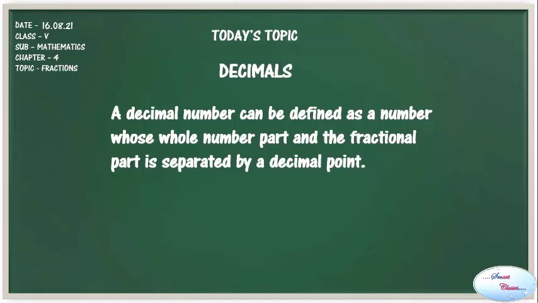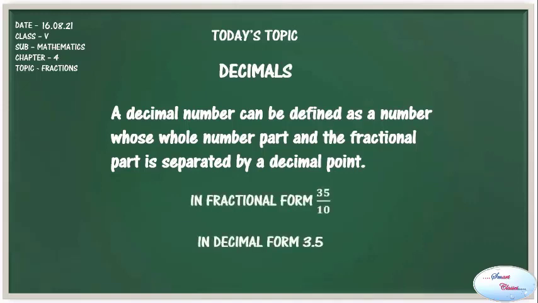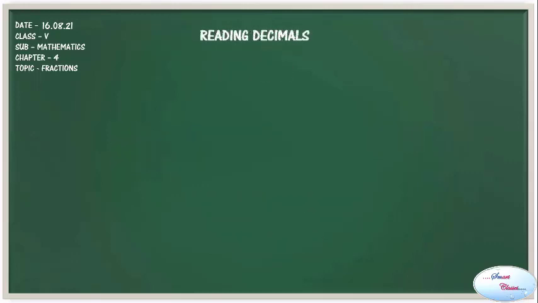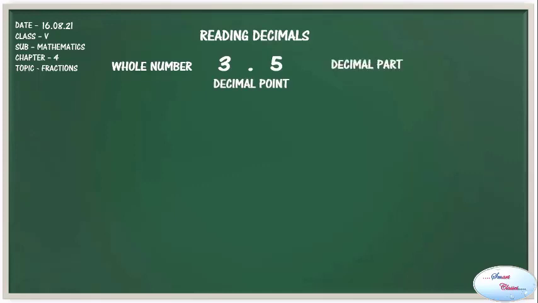Suppose there is a fraction 35 upon 10. So if I have to write this fraction in decimal form, I will write it as 3.5. Reading decimals. When we read decimals, we read the digit on the left of the decimal point as a whole number. Then we put the decimal point and express as the decimal. Then we read the digit on the right to the decimal point, which is the decimal part.